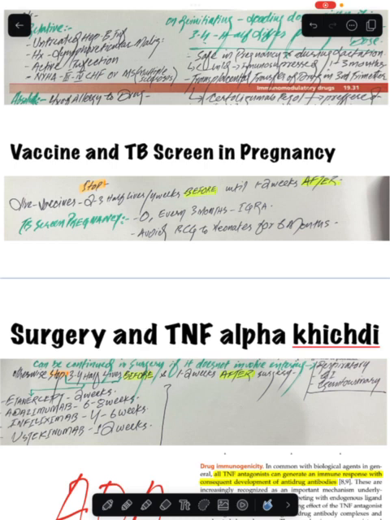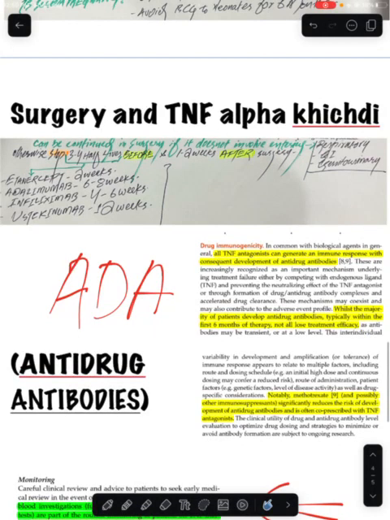According to vaccine, we are going to stop the drug 2 to 3 half-lives, or 4 weeks, before until 1 to 2 weeks after. Same goes for surgery and TNF alpha inhibitors. The TNF alpha inhibitor can be continued in surgery if it doesn't involve entering the respiratory tract, GI tract, and genitourinary tract. Otherwise you have to stop it. That will again be 3 to 4 half-lives before and 1 to 2 weeks after the surgery. Again, it covers an MCQ.